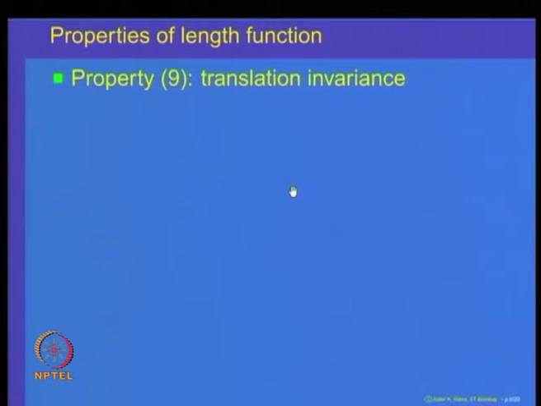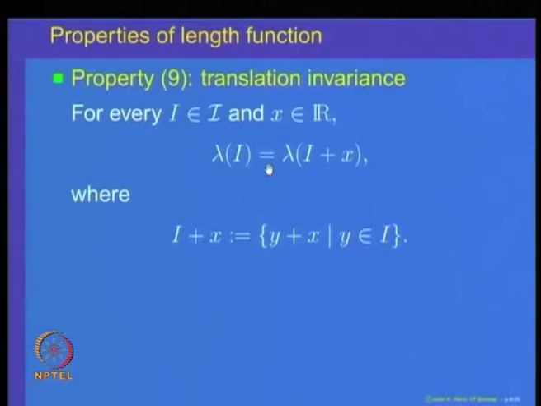Here is a very important property of the length function, which is called translation invariance. It says if I take an interval I and translate it by some number x, then the length of it does not change. So, length of I is equal to length of I plus x. When I take an interval I and translate it, just shift it, push it by a distance x, I plus x is all y plus x, y belonging to I.